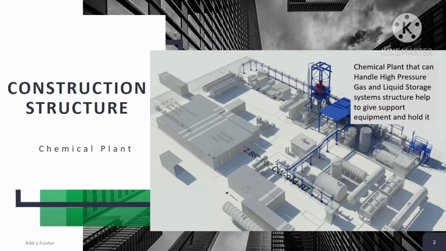Here the horizontal member is known as the beam, and the vertical member is known as the column, and these are connected in this structure. Then we can get a surface area, and on that surface area we can use a floor, and on that floor we can put the equipment as well as human operators, meaning all kinds of operation processes can be done on that floor.